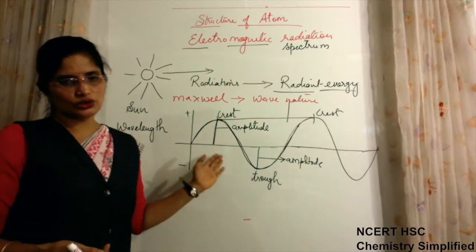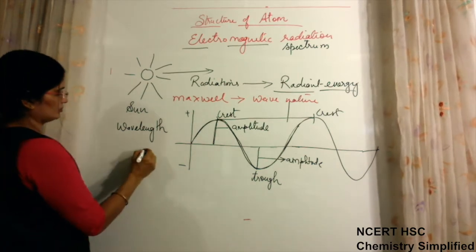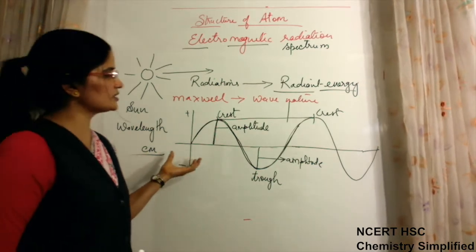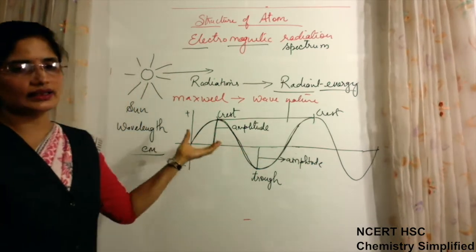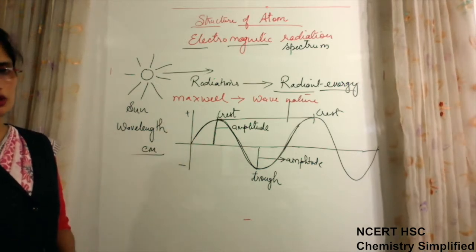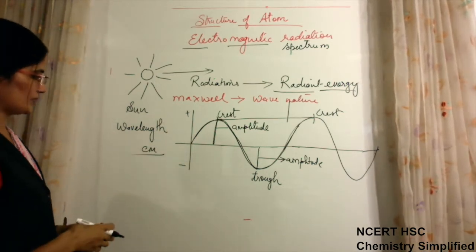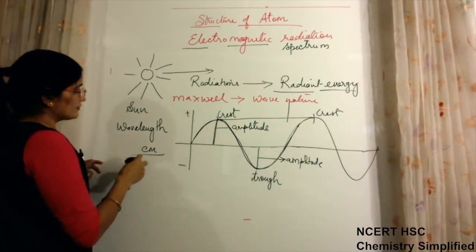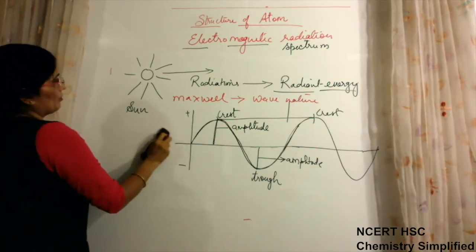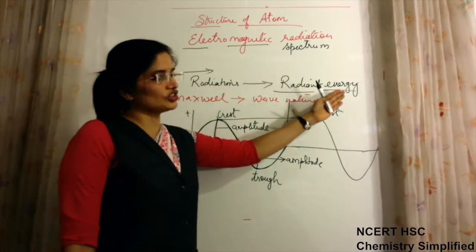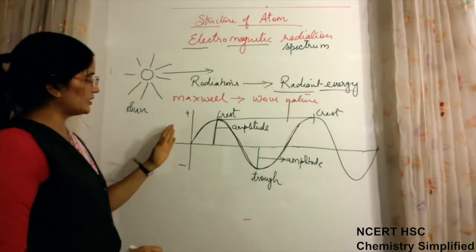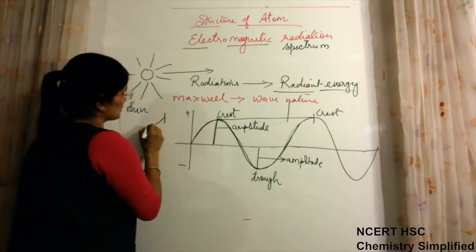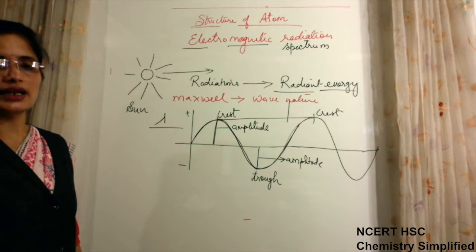The unit of wavelength will be centimeter, because it is the length, and because it is small, we can take it in centimeter, or we can take it in meter also for longer waves. So one of the characteristics of wave is wavelength. Because these radiant energies are considered as wave, they will also have some wavelength. Wavelength is denoted by lambda.